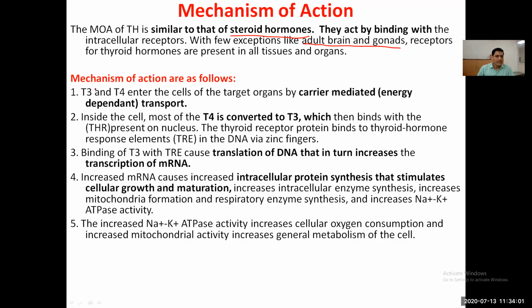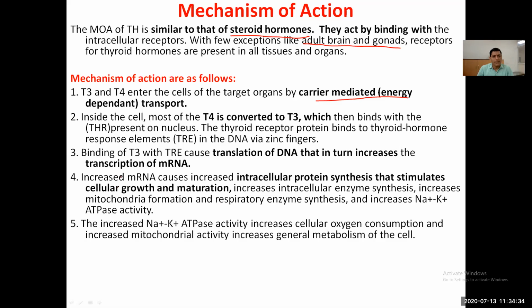Mechanism of action: T3 and T4 enter the target cell by carrier mediated or energy dependent transport. Inside the cell, T4 is converted into T3, which is the active thyroid hormone, and attaches to the thyroid receptors. After the binding of T3 to the thyroid hormone receptor element, the transcription of DNA is increased, increasing the mRNA.